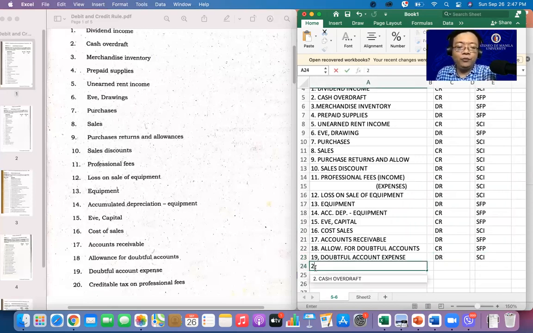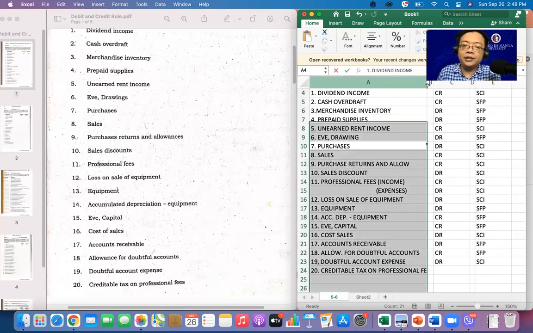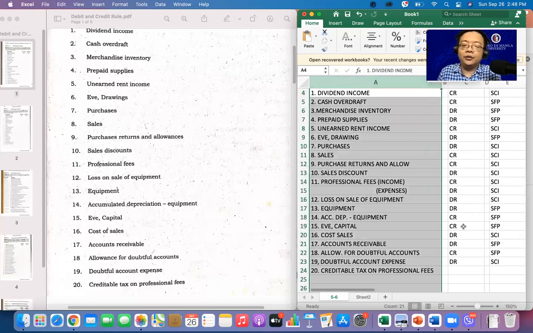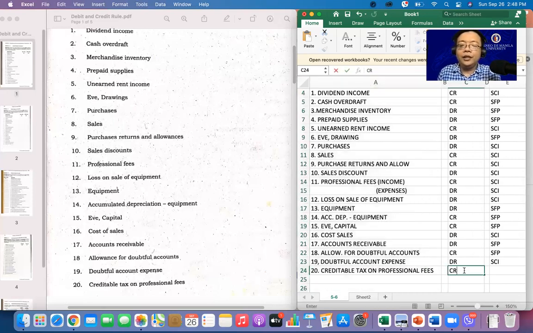Okay, last na ata. Ayan. Creditable withholding tax on professional fees. Ito. So, meaning may tax ka. Expense siya. Okay. So, number 20. Ito naman, taxation. Okay. Creditable. So, ito ay payable sa saan? Sa BIR. Alright. Creditable tax on professional fees. So, meaning, payable siya kasi magbabayad ka sa BIR. Alright, so ito ay credit payable and part yan ng statement of financial position.